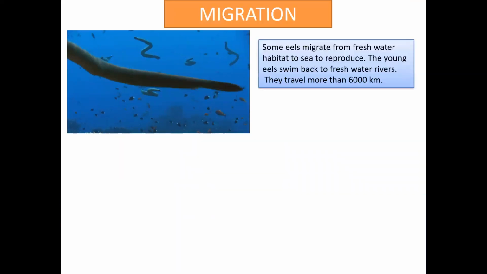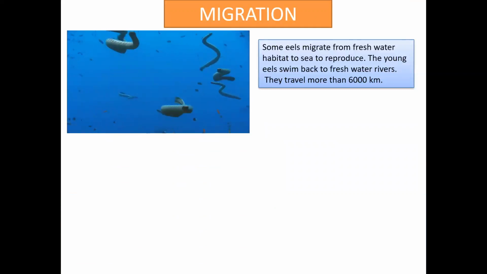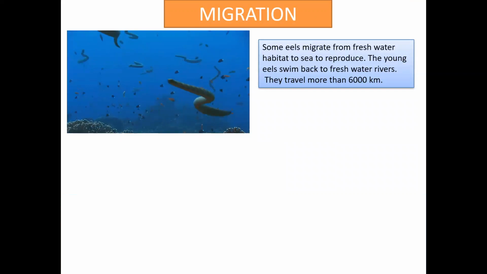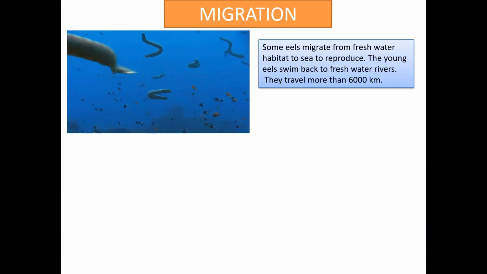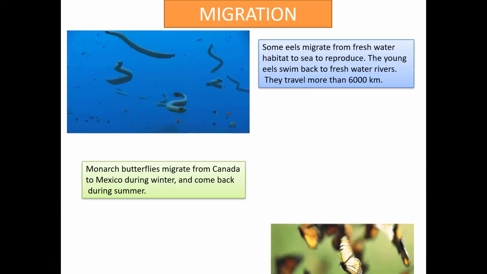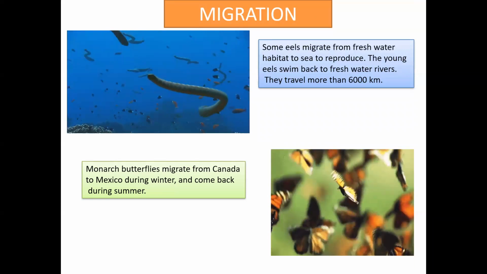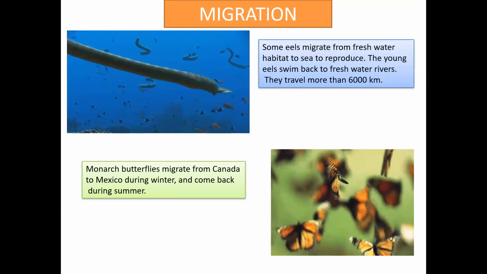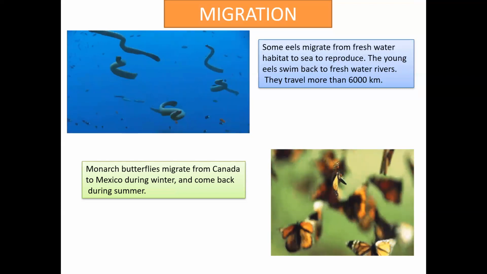Some eels that live in the freshwater rivers swim more than 6,000 kilometers to the sea to reproduce. The young eels swim back to the fresh rivers. Some types of butterflies also migrate. Monarch butterflies fly from Canada to Mexico during winter and back during summer.